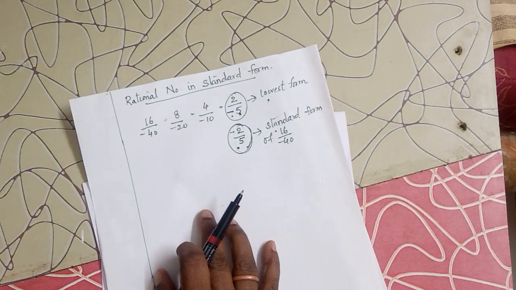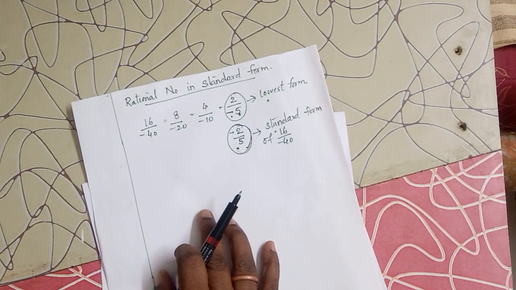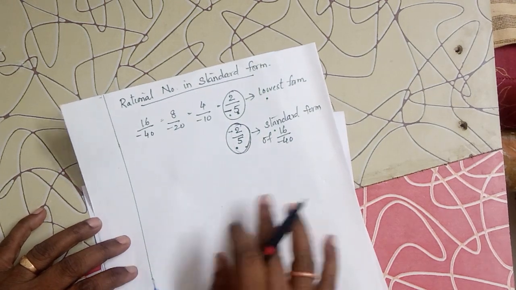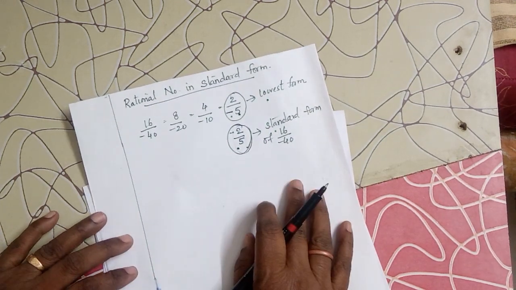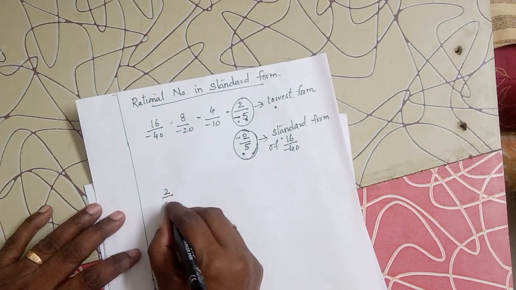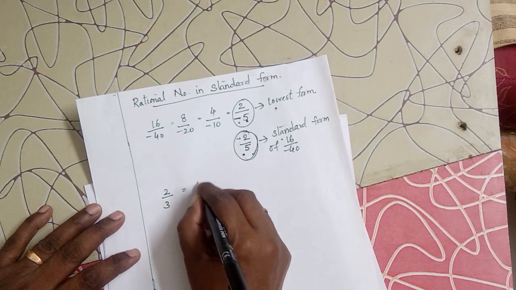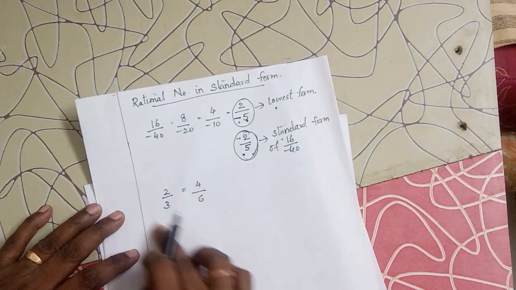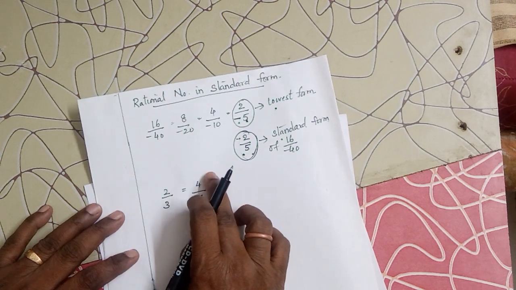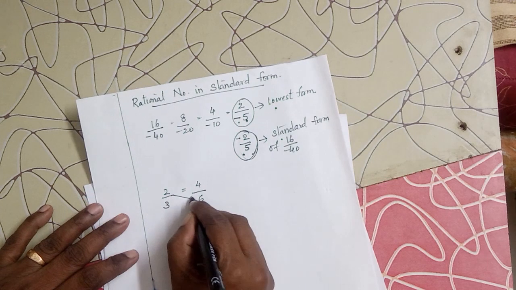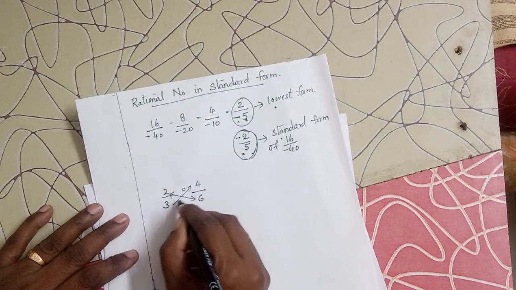Now, just now you learned that rational numbers can have many equivalent fractions. For example, you got 2 upon 3 is equal to 4 upon 6. Now, how will you check whether these are correct or not? There is an easy way to check. The simple way is to cross multiply them.